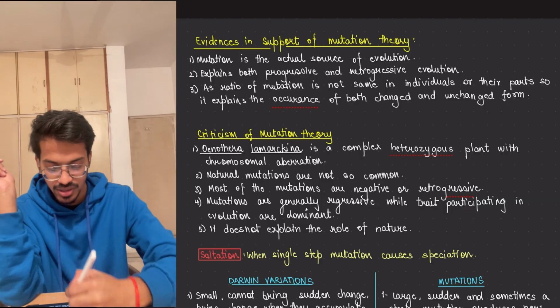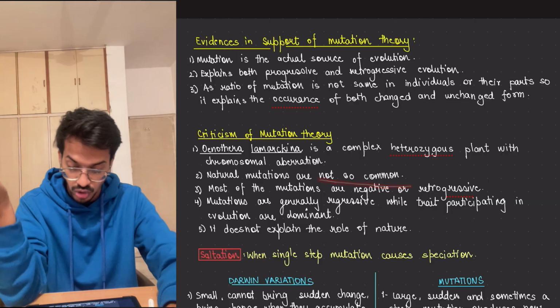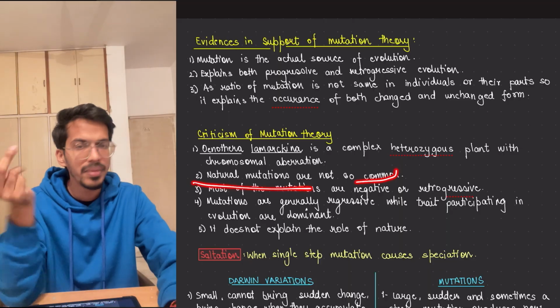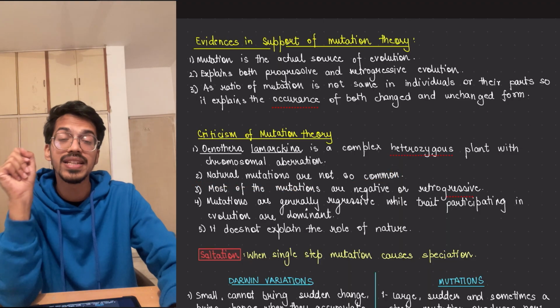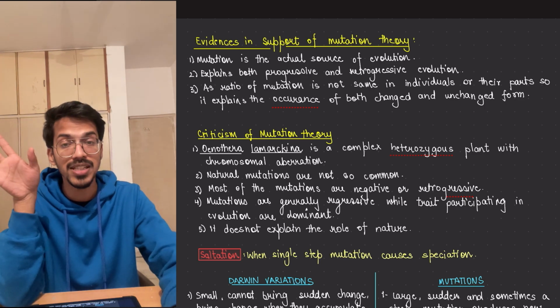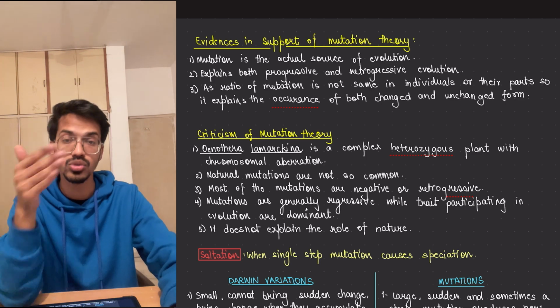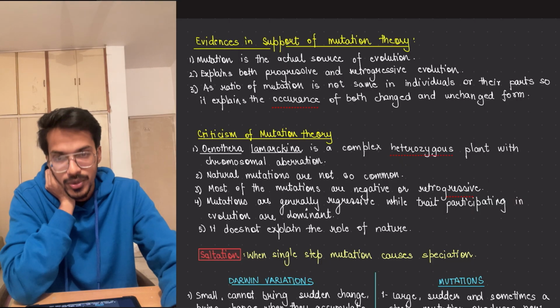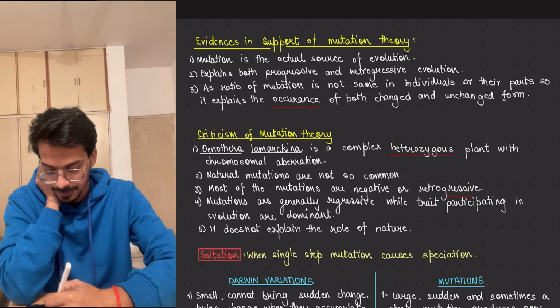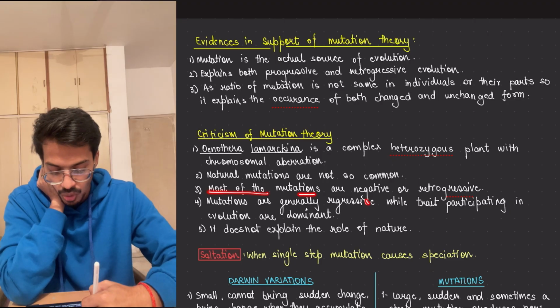Coming back, mutations are not so common. Natural mutations are not so common. That's true. For mutation to occur, we need a mutating agent, and that is very harmless because mutation can go in any direction. So slow evolution mutations are good, but this kind of natural mutation seen in the environment is a very rare case. Most of the mutations are negative or retrogressive.